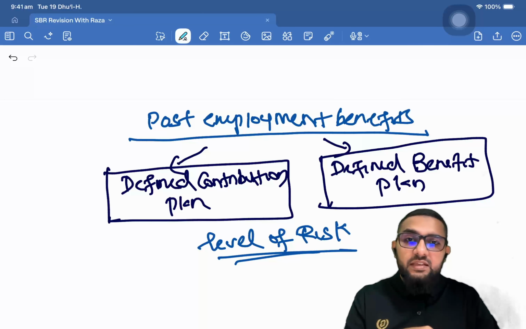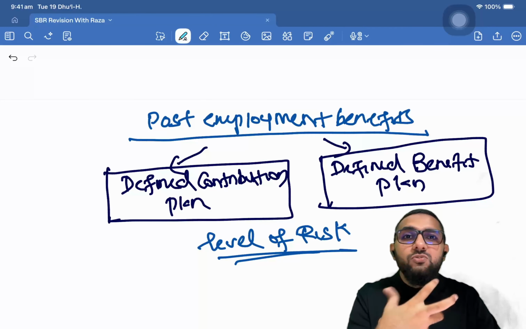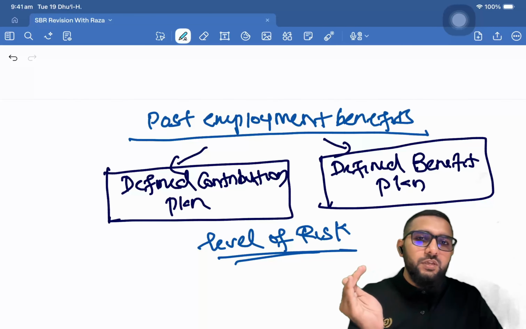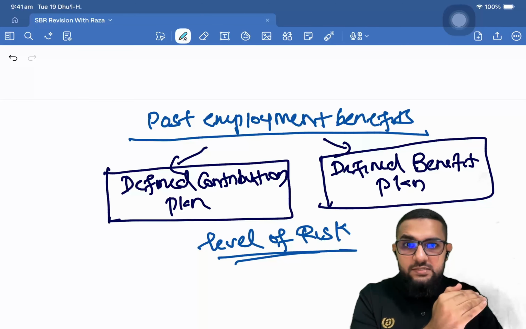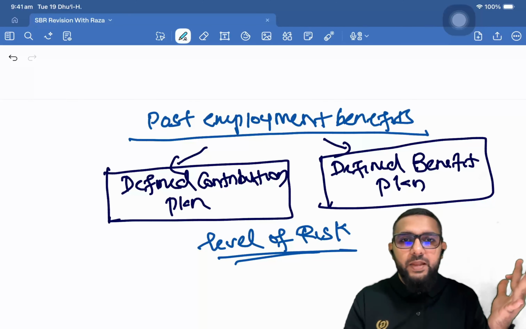But in the other case, whatever post employment scheme they are investing in, they are going to give a fixed amount at the end. So even if that scheme fails, they will still have to make the payment for the amount that they have promised. That's what a defined benefit plan is.